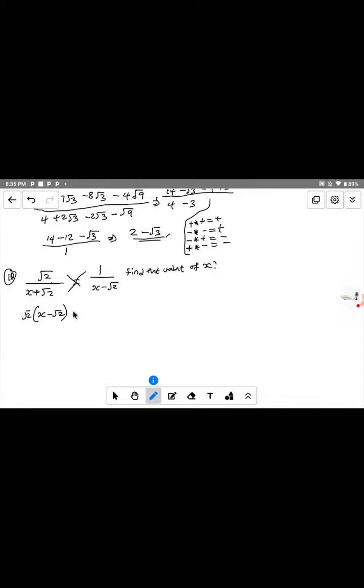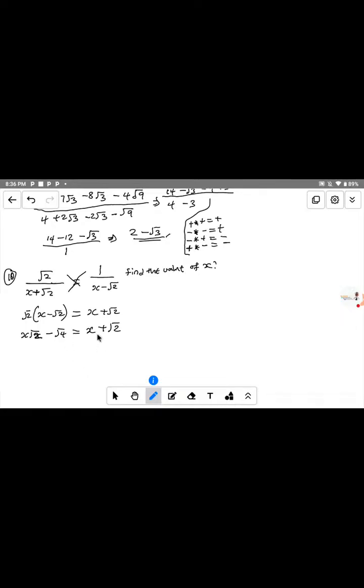Now this one multiplied by this will be equal to s plus root 2 multiplied by 1, that gives us s plus root 2. Now let's solve it in a very easy way. So let's open this bracket. Root 2 times s gives us s root 2. And now we have root 2 times root 2, with a minus, that gives us root 4. Equal to, we have s equal to s. This one is root 2 is equal to s plus root 2.